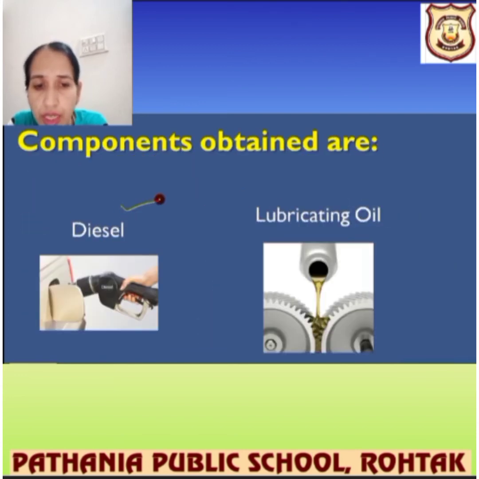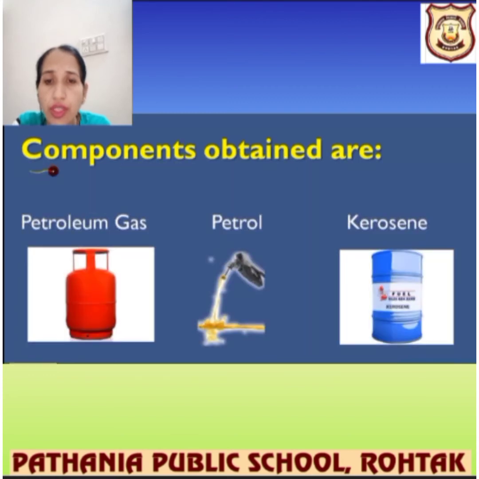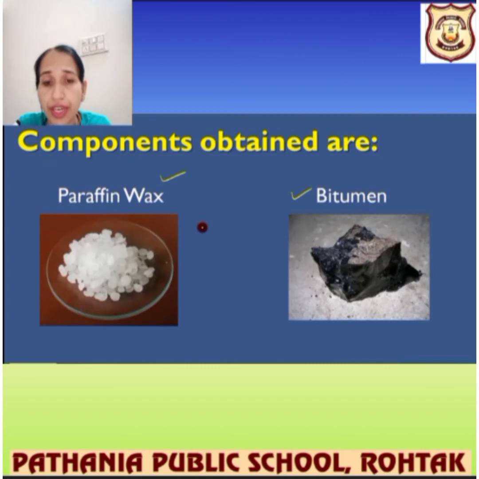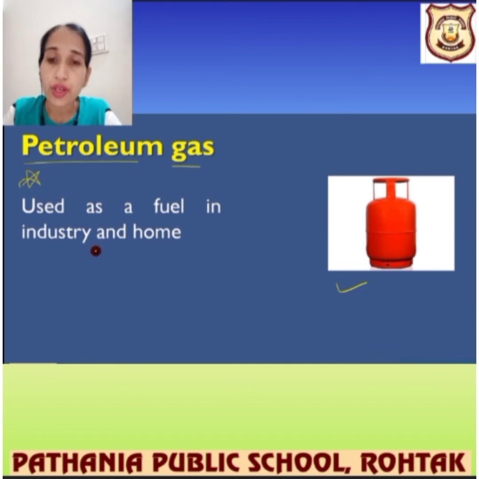Now let's see the components we are getting from it. The components we are obtaining: paraffin wax, bitumen, petroleum gas, petrol, kerosene. All these are the components that we are getting, right? So first we are having the petroleum gas. It is used as a fuel in industries and homes, for household purposes, right? So it is used at home.